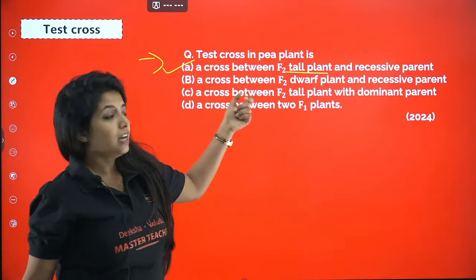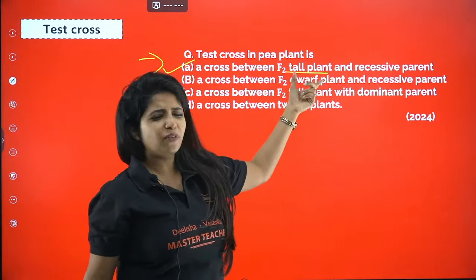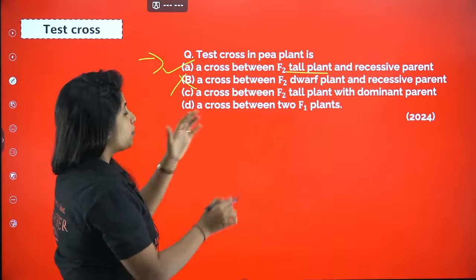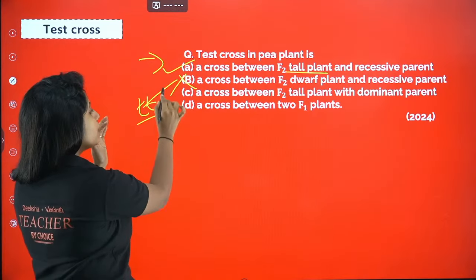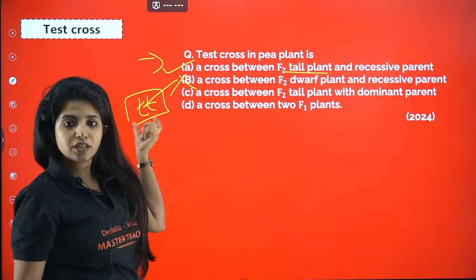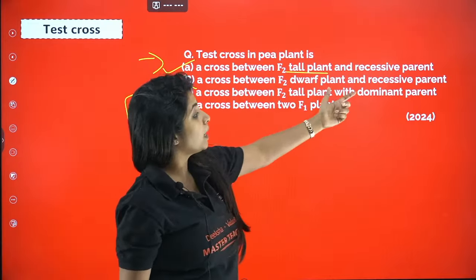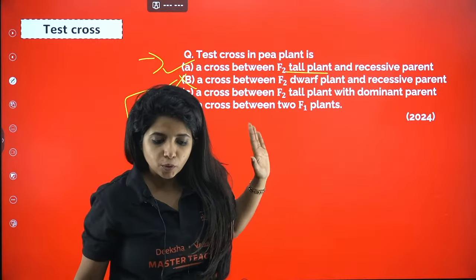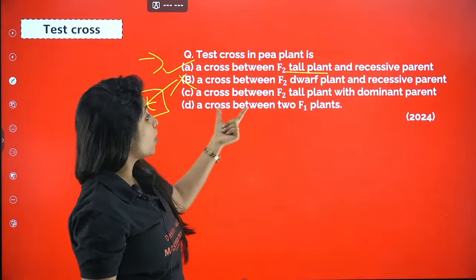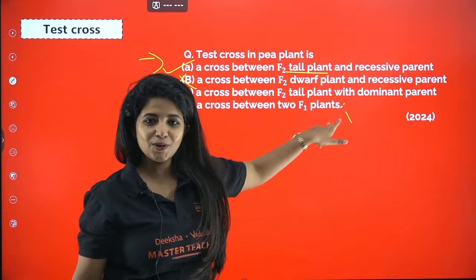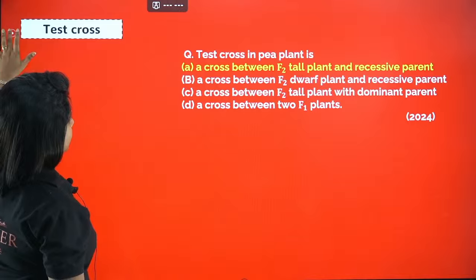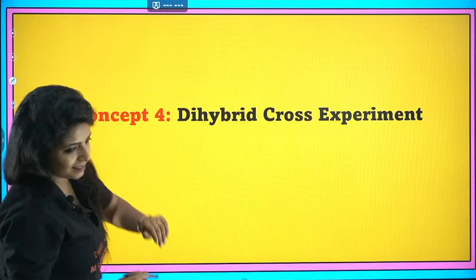Why are the others wrong? A cross between F2 dwarf plant: why do you need to cross a dwarf plant with a recessive parent? Dwarf plant is always going to be like this only. We do not need to find the genotype. A cross between F2 tall plant with a dominant parent: if you cross it with a dominant parent, only the dominant trait is going to be there, right? So this is again wrong. Cross between two F1 plants, we do not need it. So your only answer for this question would be A. Got it?